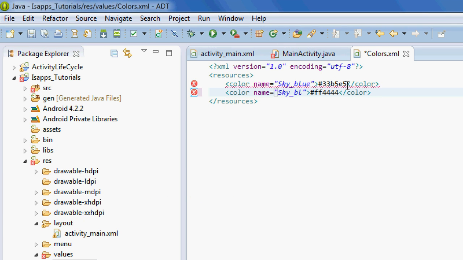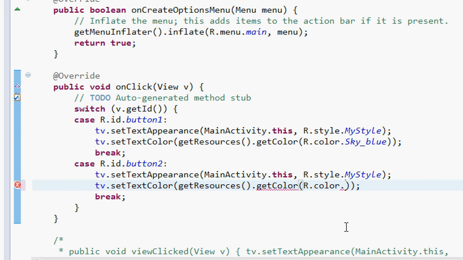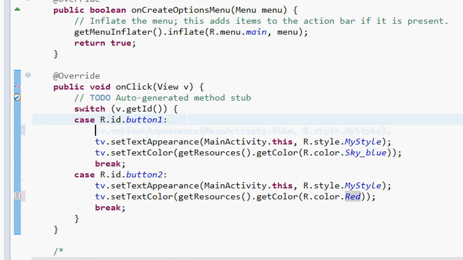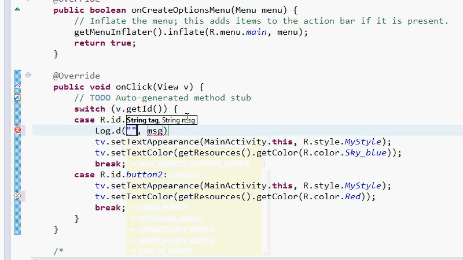Oh, it should be red. There was a problem, and that is the reason why we did not refer to that reference. So it's going to be red if you click button 2, and let me log out some statements so that we can see what's going on.